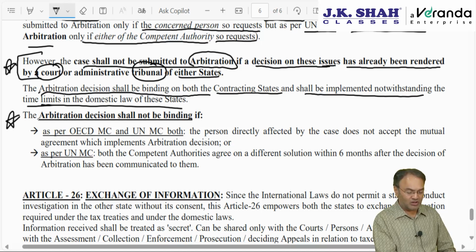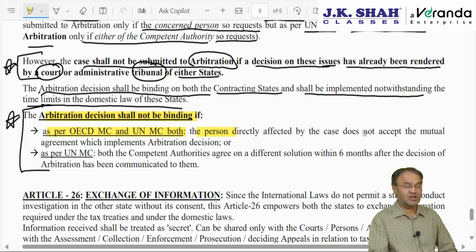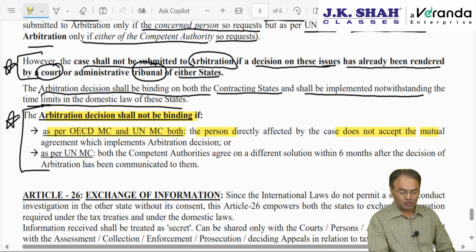Next point is also again very important. Arbitration decision shall not be binding if, as per OECD and UN model both, this is important. When will the arbitration decision be not binding? It will not be binding if the person who is directly affected by the case does not accept the solution, does not accept the mutual agreement procedure, the mutual agreement which implements the arbitration decision.